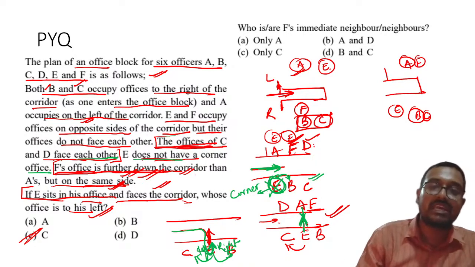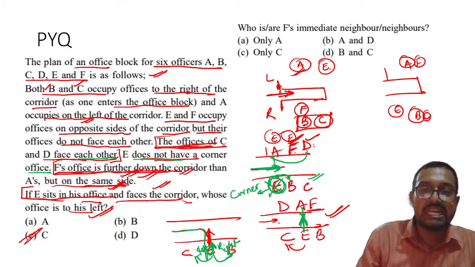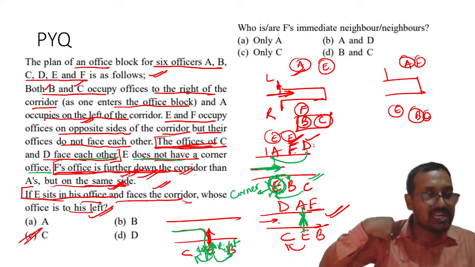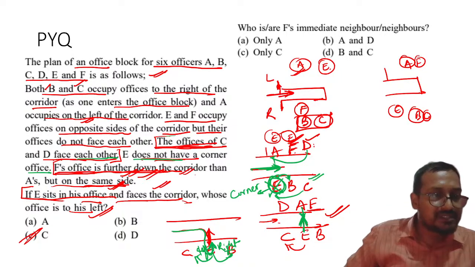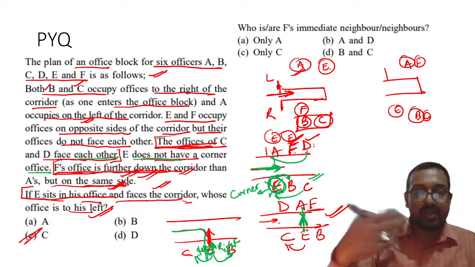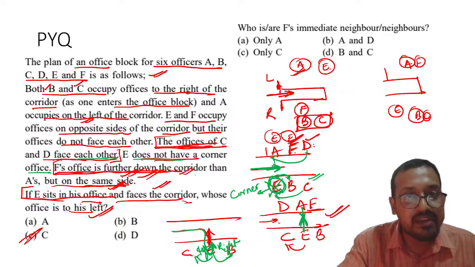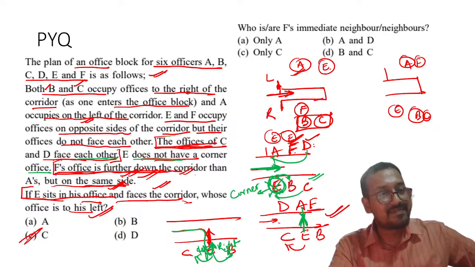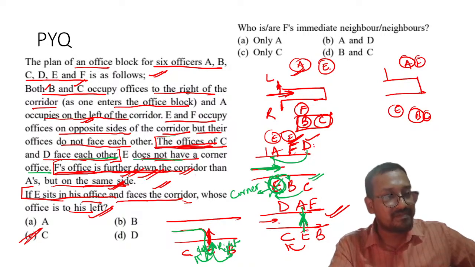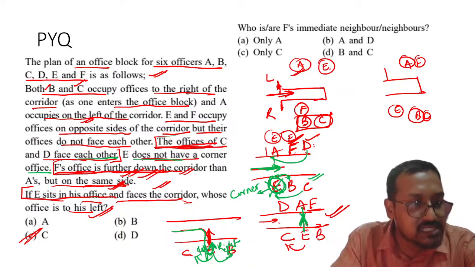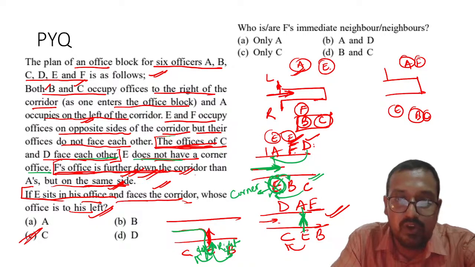There was another possibility that I will move this CD to this corner and that way it will be solved, right? So that is why it became the middle position. I hope you all are understanding why it happened. E does not have a corner office, understood? That is why E has the middle position, the midpoint of the corridor.